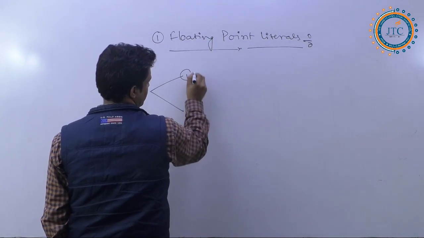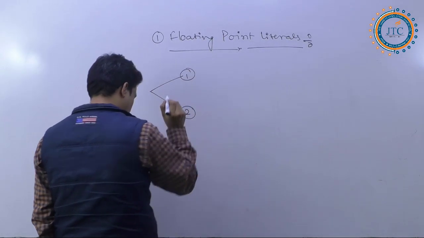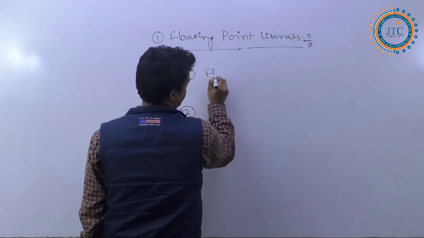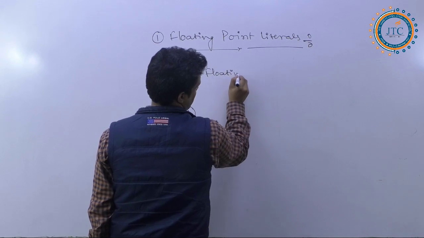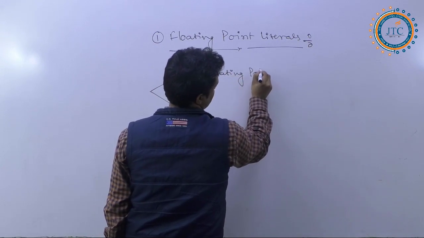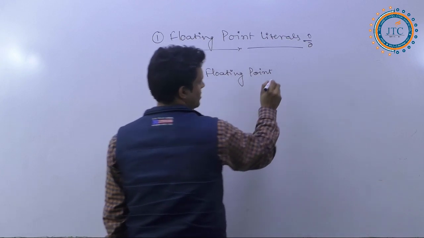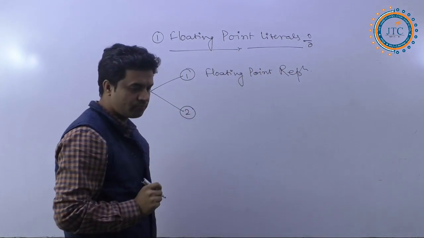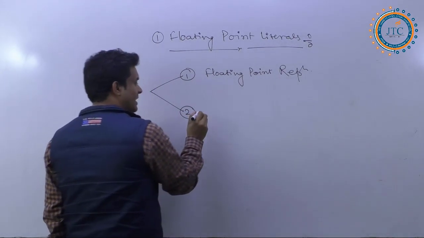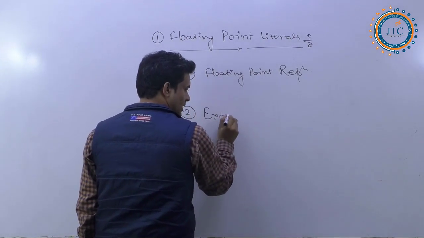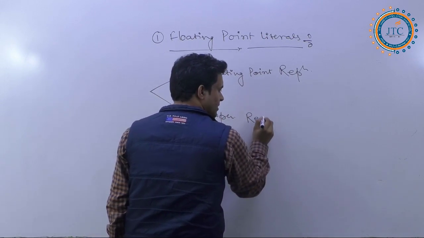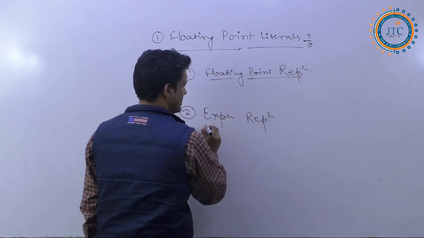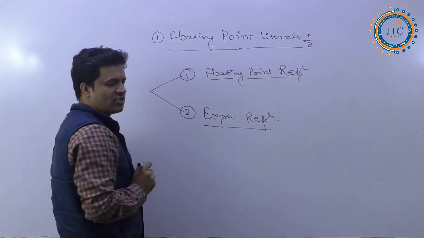The very first one is the floating point representation, and the second one is the exponential representation.